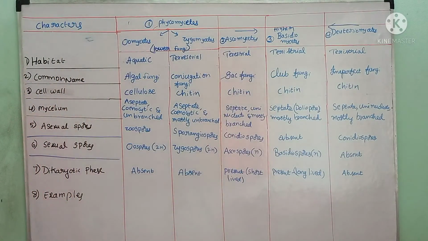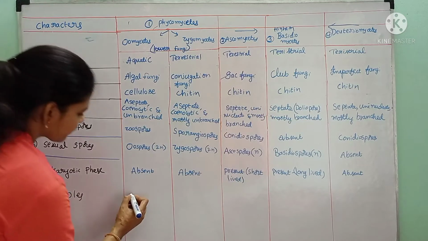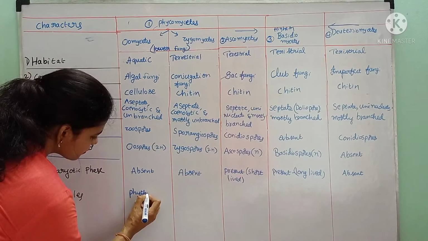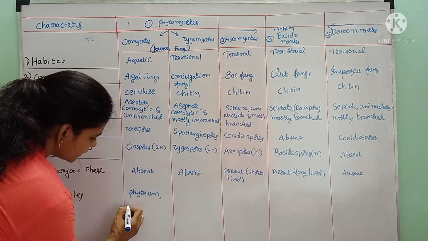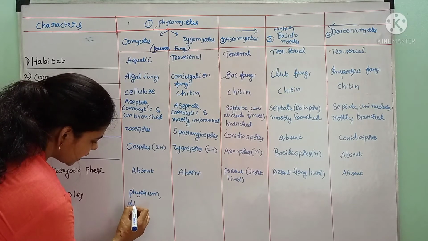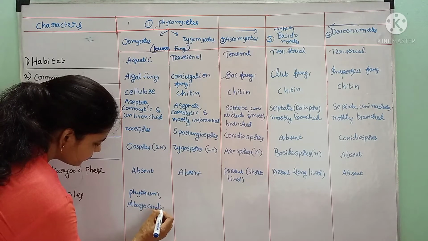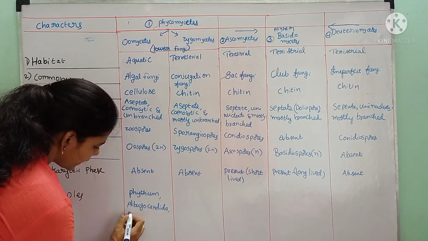We see the examples of different fungi. Examples of Oomycetes are Albugo candida, Pythium, and Phytophthora.